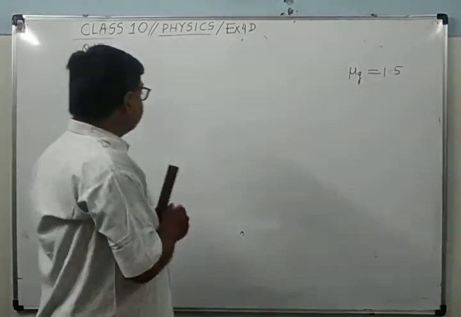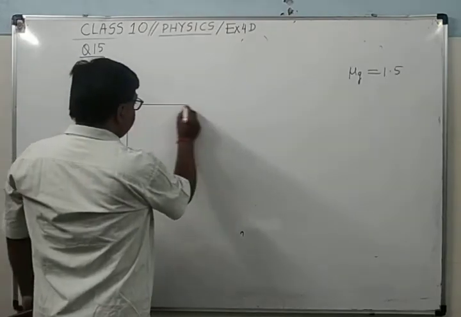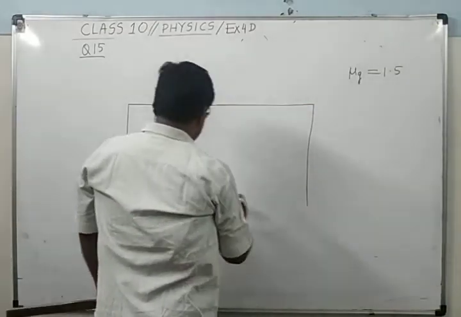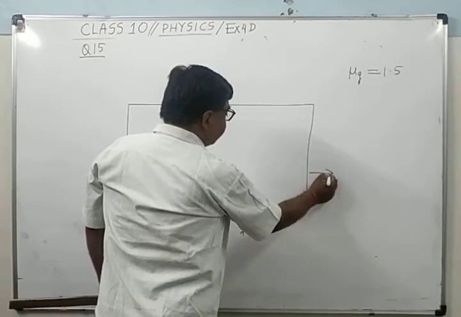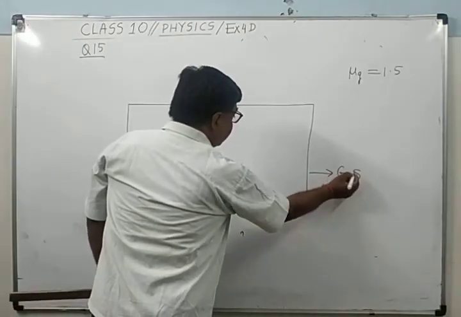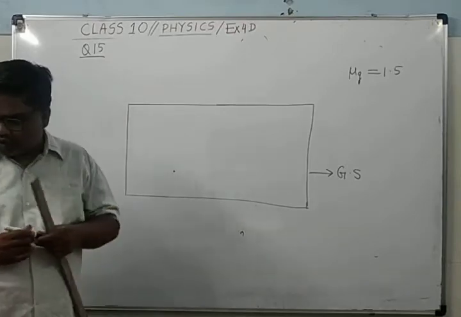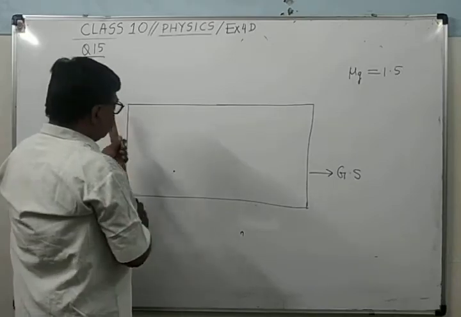So first you draw the glass slab. The diagram is not given in the question, you have to make it. This is the glass slab. Here there is a point P. From this point you have to draw the three rays PA, PB and PC.